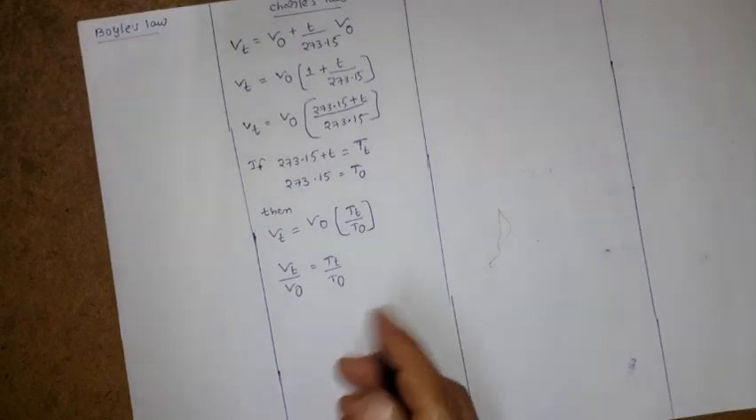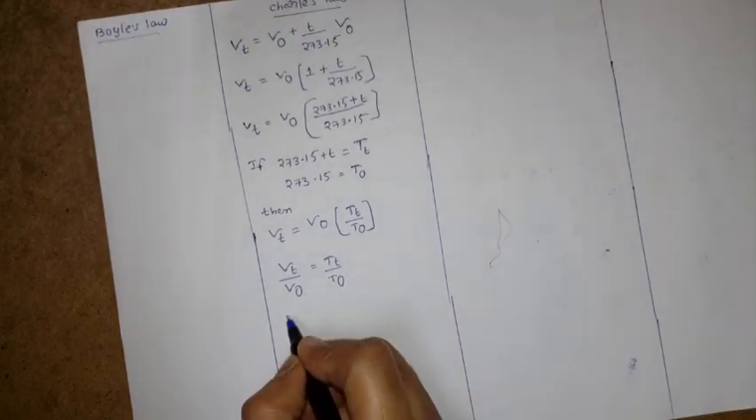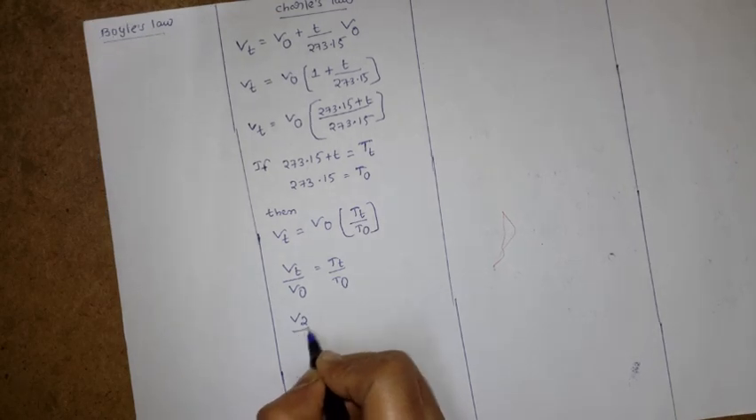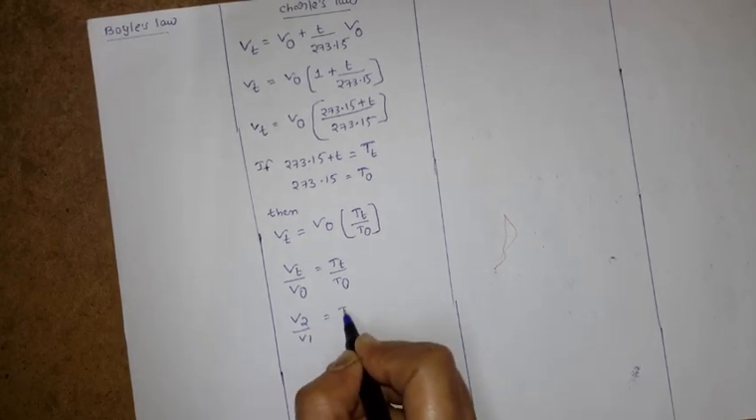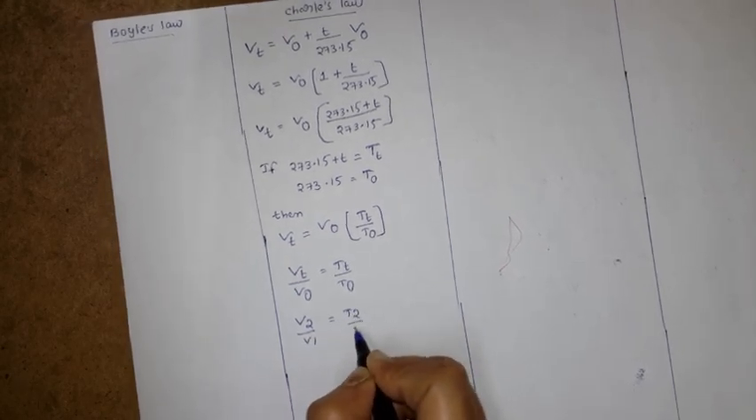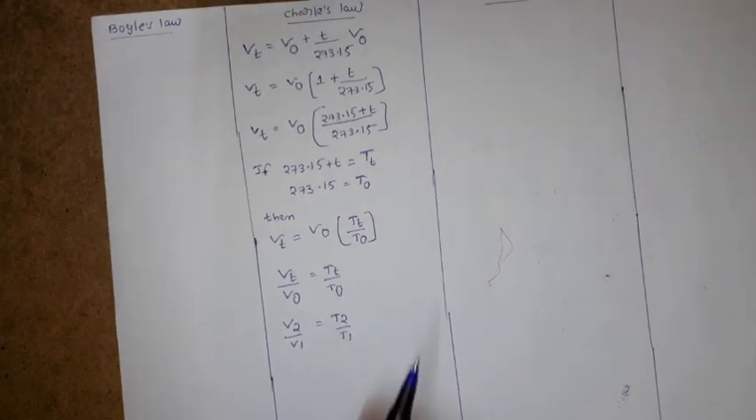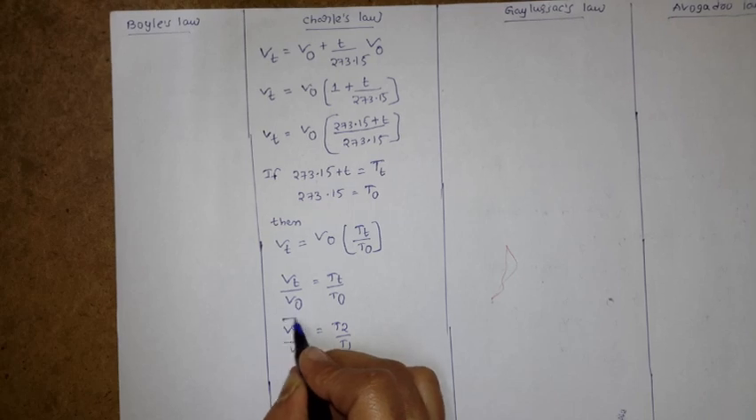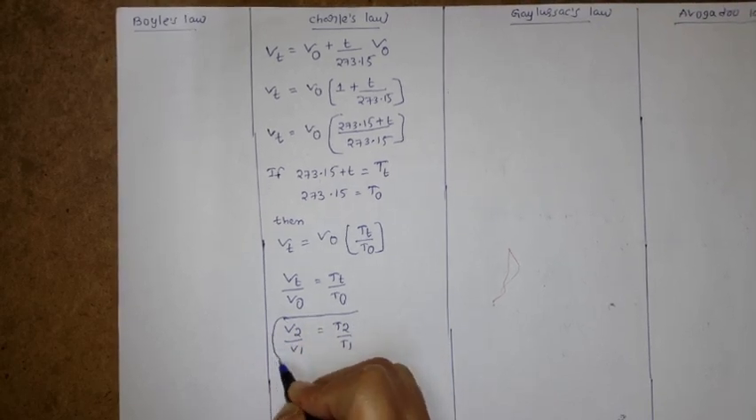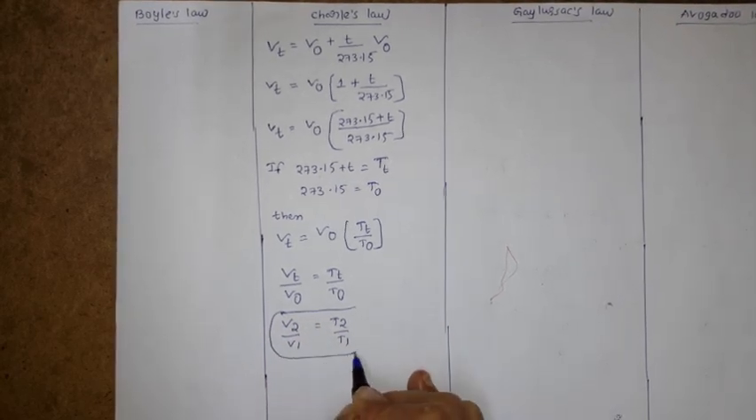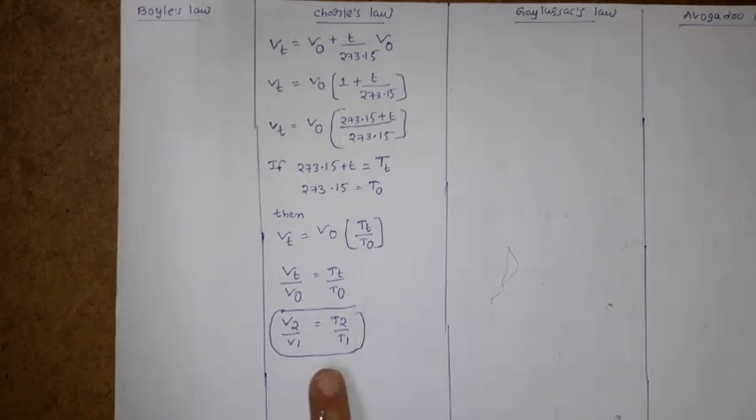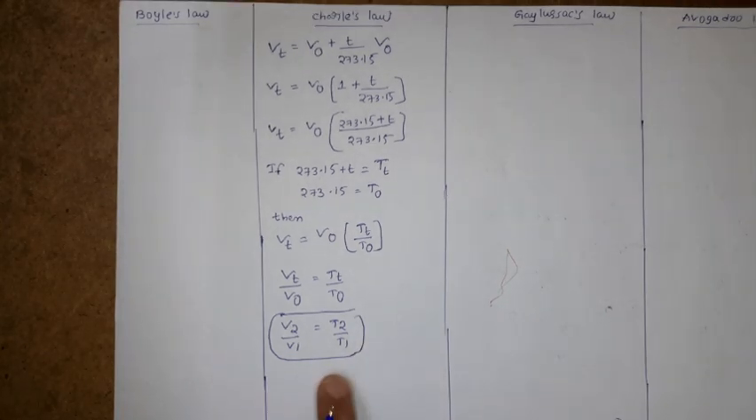Okay. So thus the general equation you can write simply as V2 by V1 equal to T2 by T1. It means once the volume increases, the temperature increases. We have a direct relation between volume and temperature. So this is Charles law.